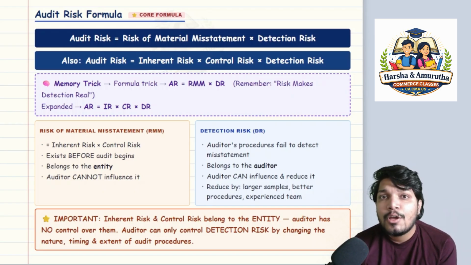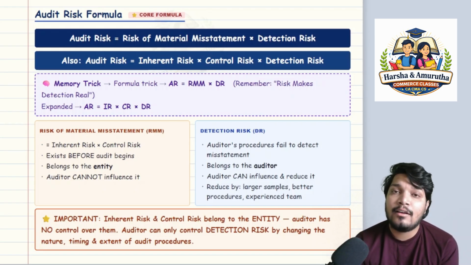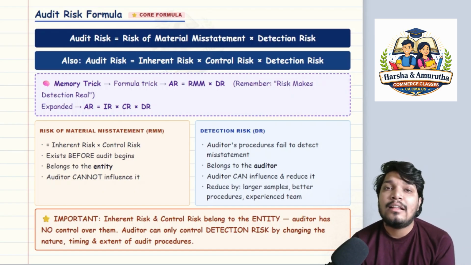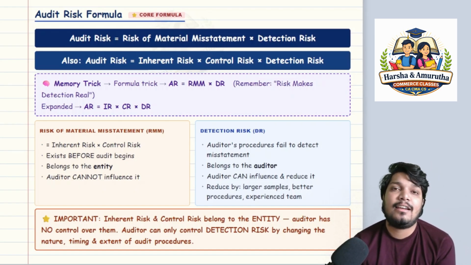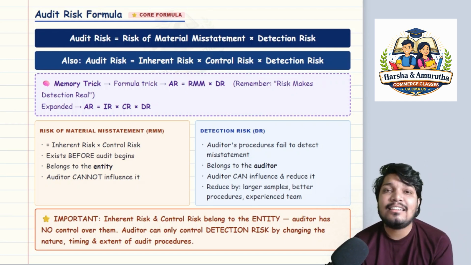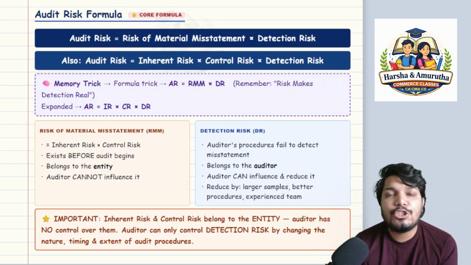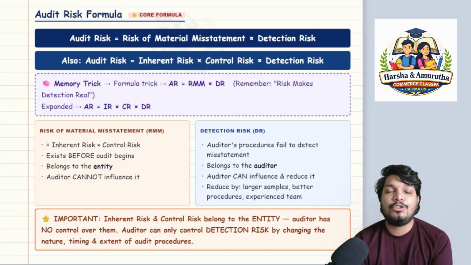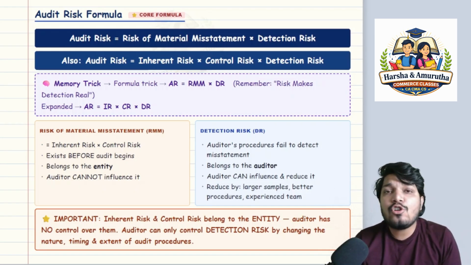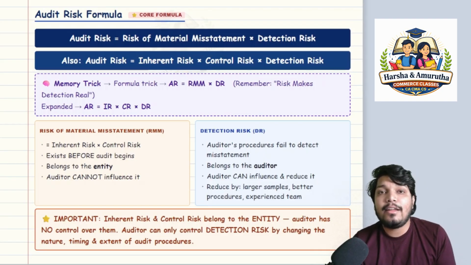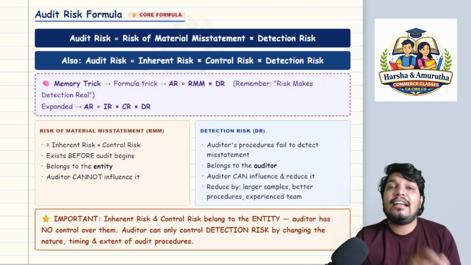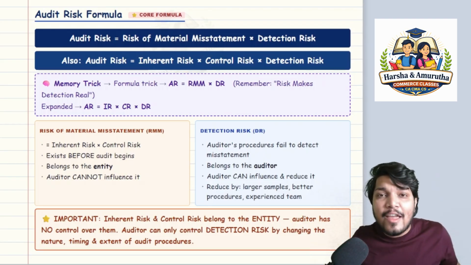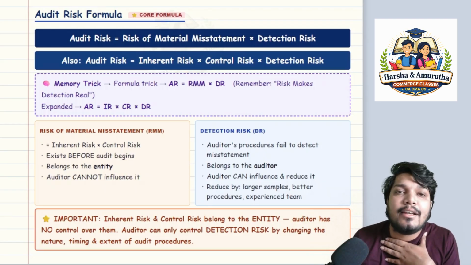But what if you are not done, or what if your procedures are not fully completed? What if they have a misstatement which could be material misstatement, and those are not in the picture because of you not applying the audit procedures? You are doing your own job, you are doing it correctly, but what if that is not sufficient? That is called detection risk, sir. Detection risk is nothing but audit procedures failing to detect the misstatement.